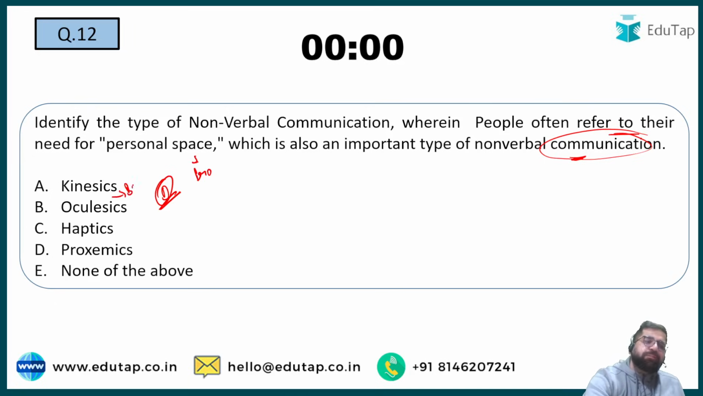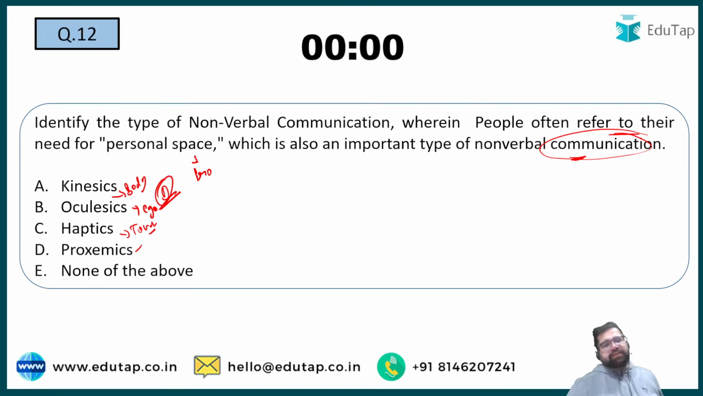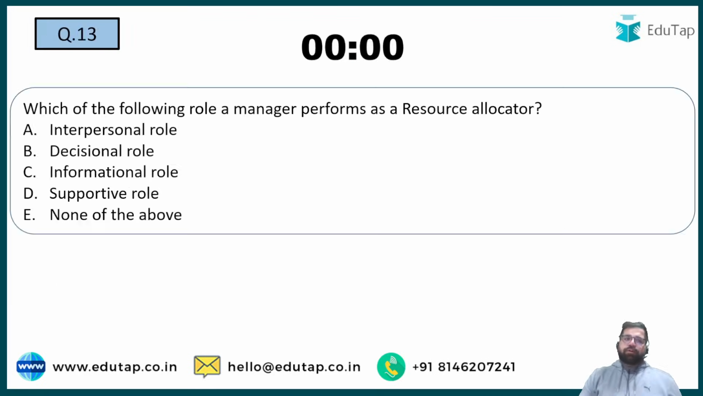Kinesics is for your entire body language. Oculics is for your eyes. Haptics is the touch of the hand. Proxemics will be the correct answer for question number 12. Moving forward to the 13th. Which of the following roles does a manager perform as a resource allocator?